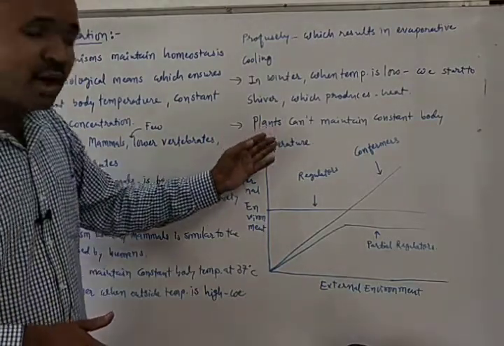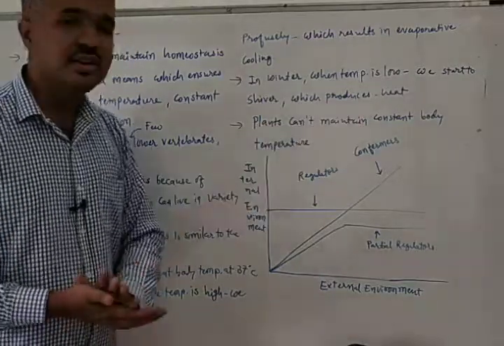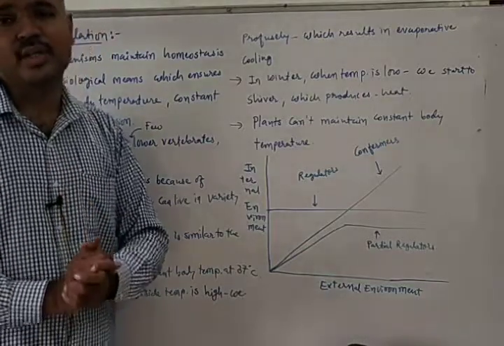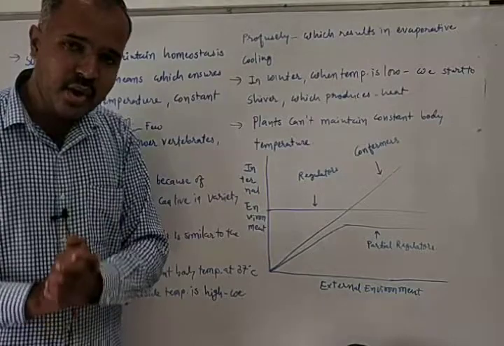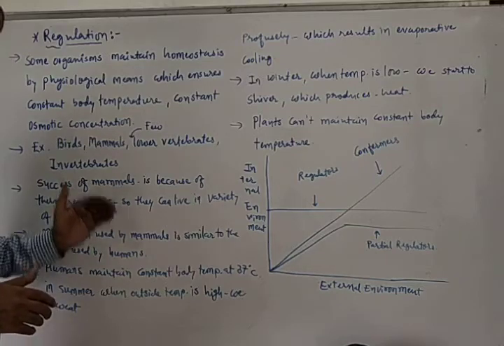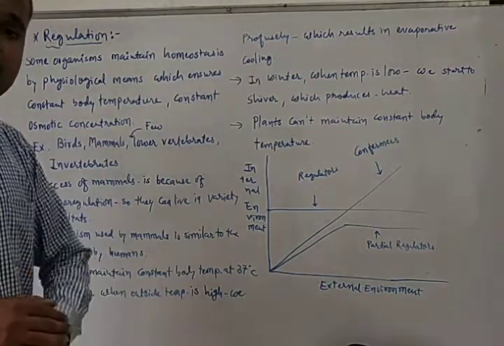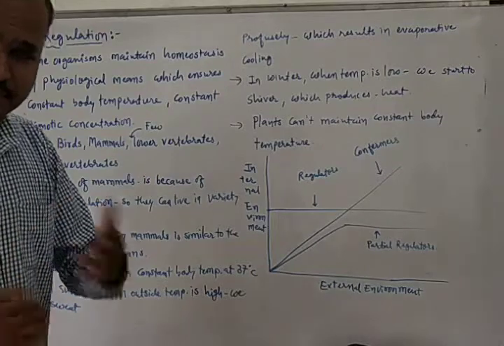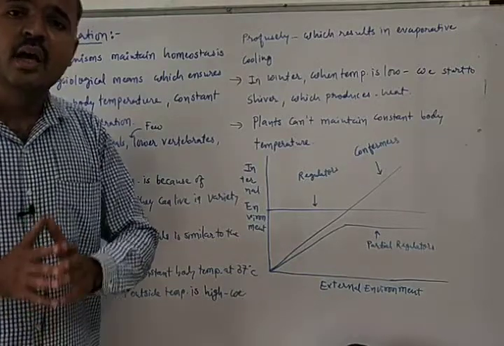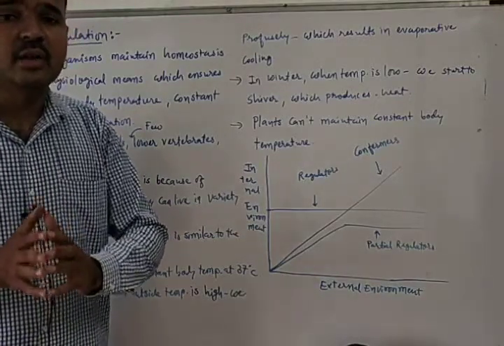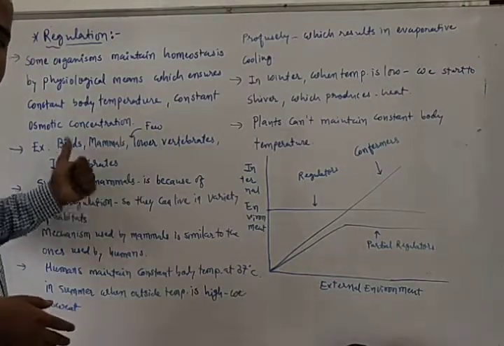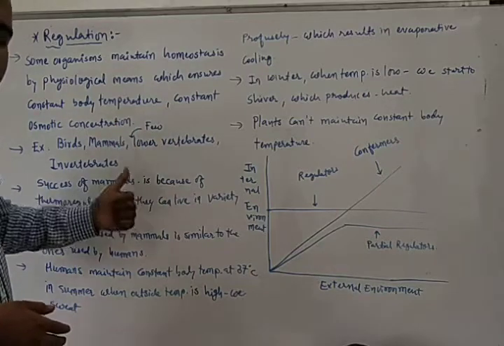But if we talk about plants, the plants cannot maintain constant body temperature. They are not able to do thermoregulation. So here we have talked about regulators, or regulation, which is the first kind of response towards the abiotic factor. We said that some organisms can maintain homeostasis by thermoregulation and by maintaining constant osmotic concentration. Organisms who are regulators are birds, mammals, few lower vertebrates and invertebrates.